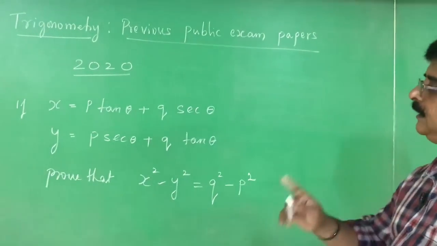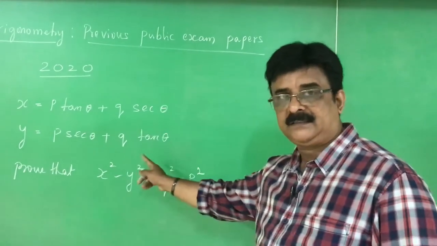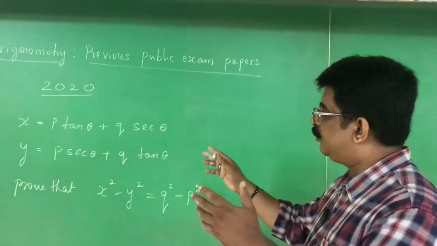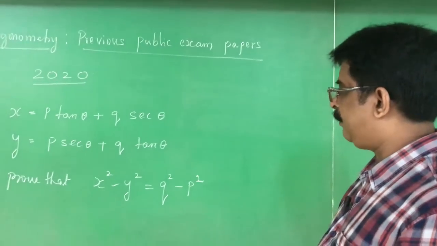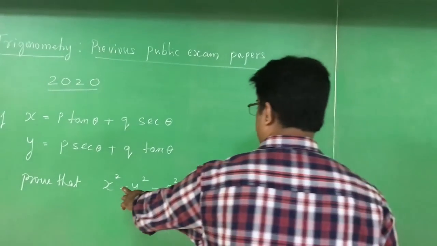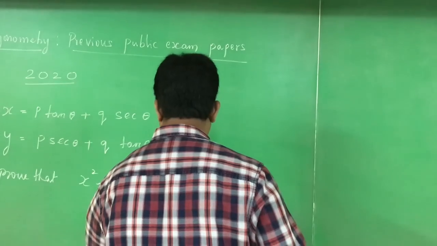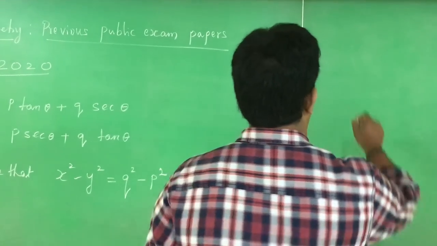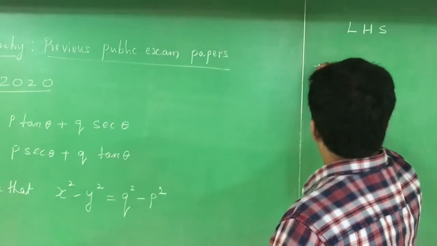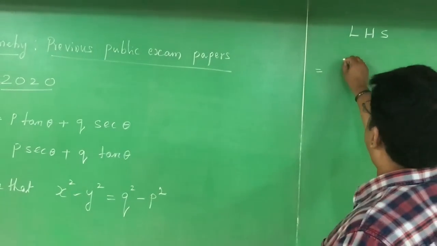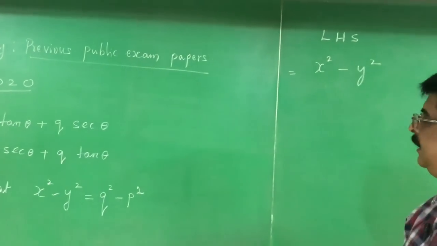Now see, this problem is based on identity and it is a 3 marks question, and to solve this we require a little skill of solving the problem. What we have to prove is that x square minus y square is equal to q square minus p square. I start with the LHS. What is LHS? X square minus y square is the LHS.